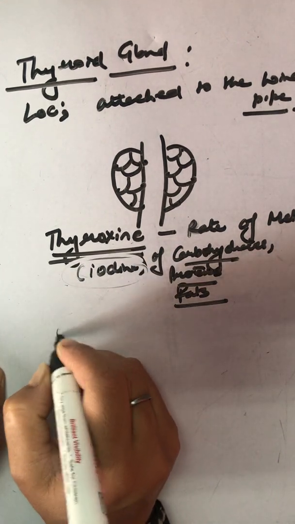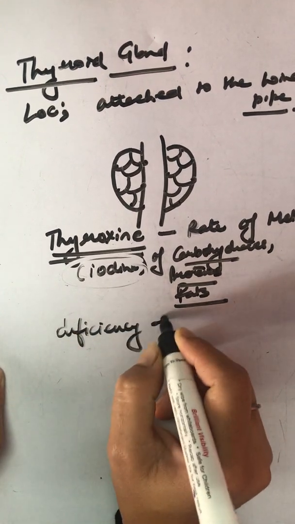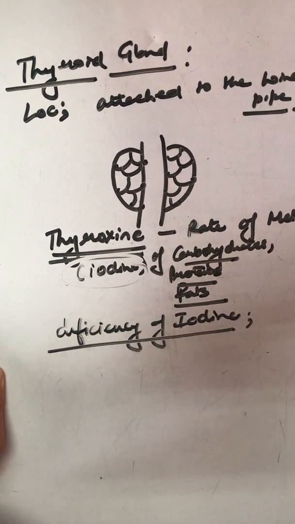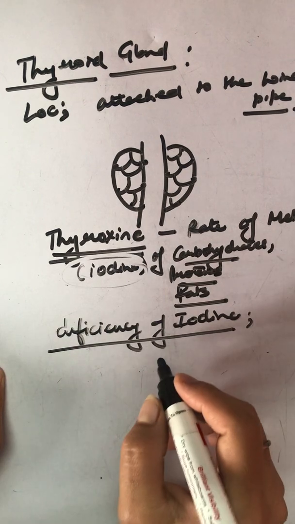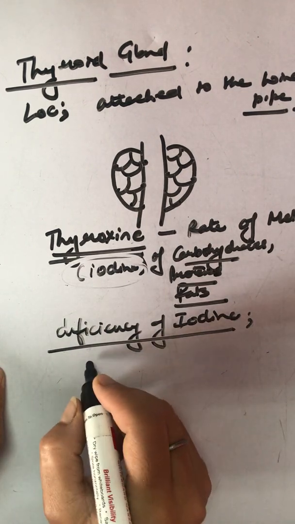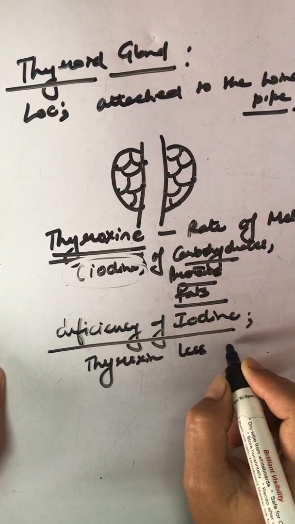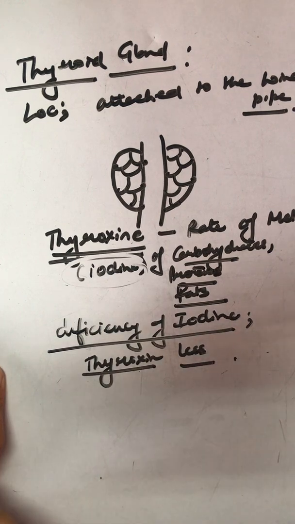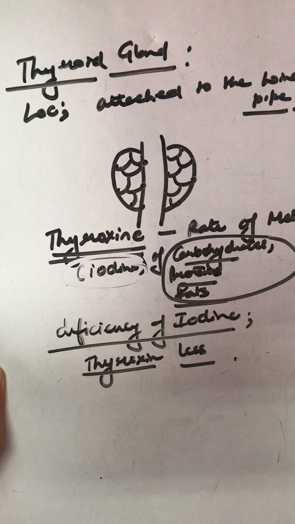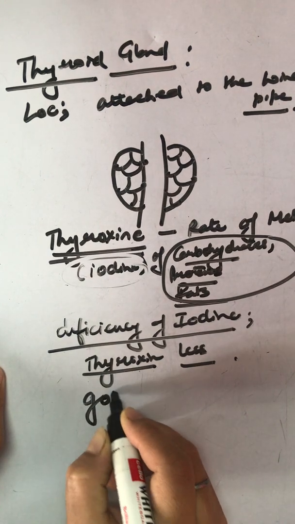If there is a deficiency of iodine in our body, then it may lead to a disorder where thyroxine will be produced in less amount. Ultimately, these three are not metabolized properly and a disease is observed which is known as goiter.